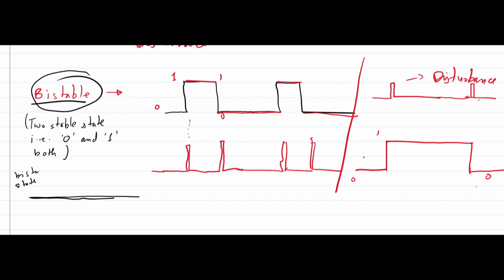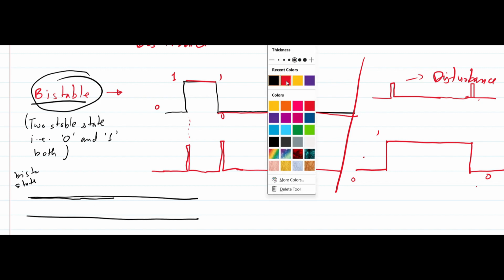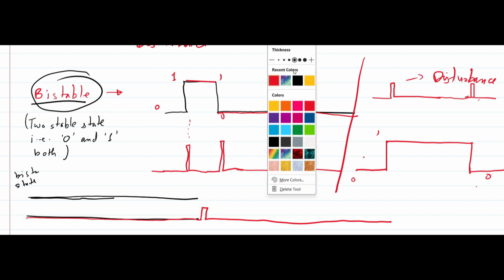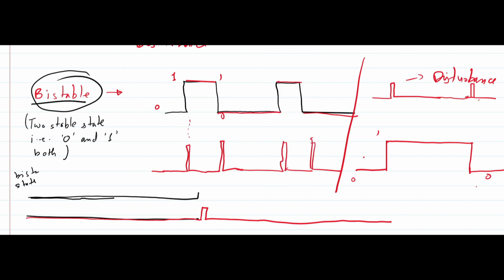Suppose in the bistable I didn't apply this varying disturbance, then what happens? Suppose I give this input only. Initially this is my bistable state. It was 0 initially, I didn't give any input. If at this point I give a disturbance and then don't give any more, this bistable element will change its state from 0 to 1 and keep on storing that, so it can hold 0 and 1 both. But the monostable goes down and then again goes back to 0, since it can store 0 only.